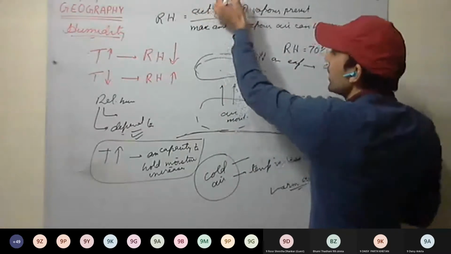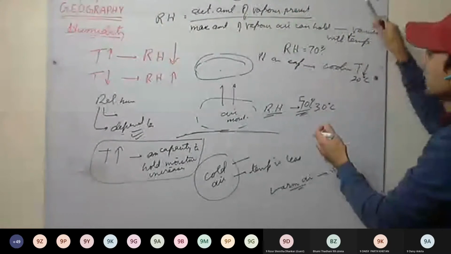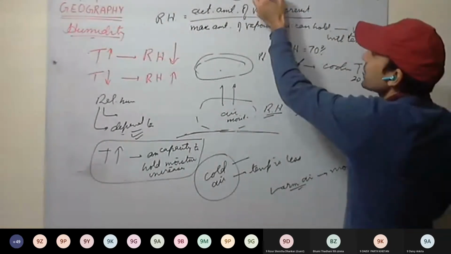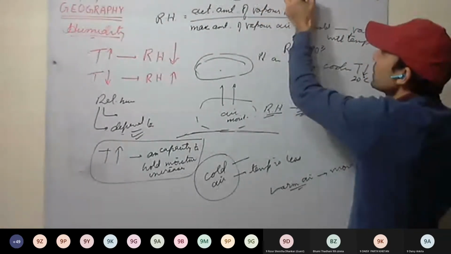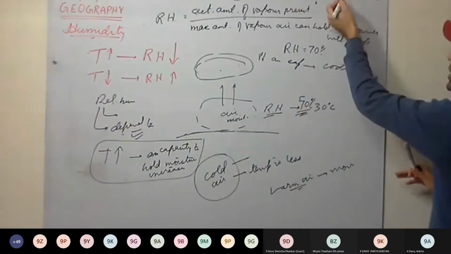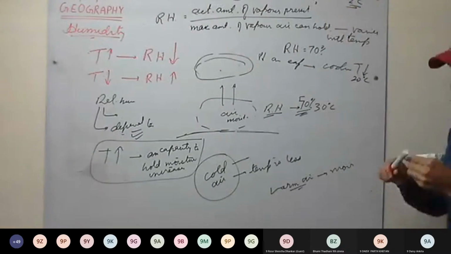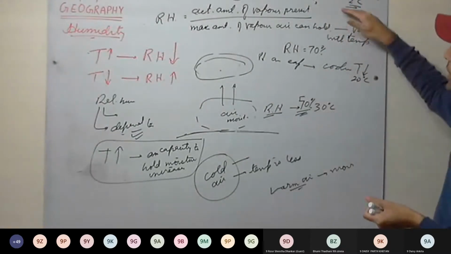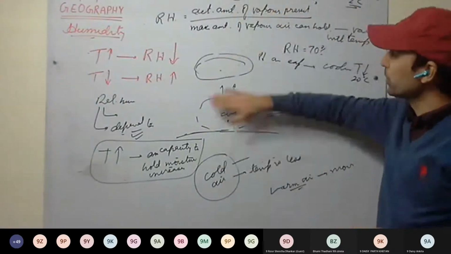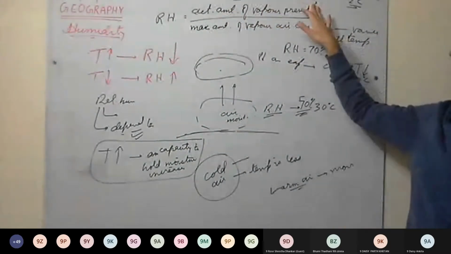Now it rises further, at some height. Expansion is continuously taking place and temperature keeps decreasing. At some point, relative humidity becomes 100%. Take the temperature as around 2 degrees Celsius, for example. At this height, relative humidity becomes 100%.